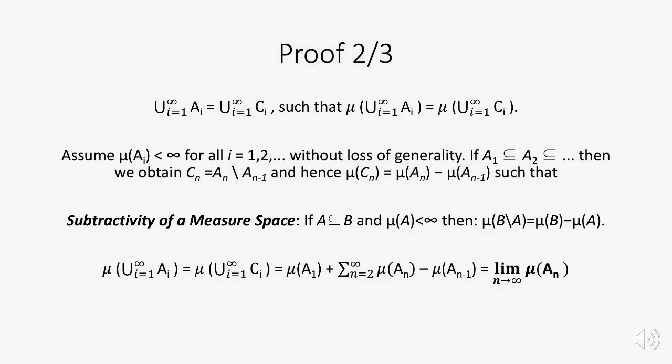Due to the sigma additivity, we can express the image of the countable union of C as the image of A1 plus the infinite sum, starting at n equals 2, of the image of An minus the image of An minus 1. Therefore, we conclude that it is equal to the limit of the images of An.